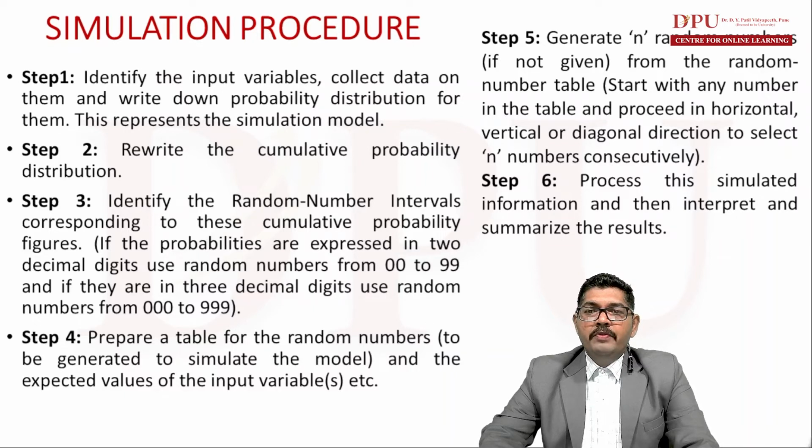So input variables decide the output, right? We must understand the different types of input variables. We must collect data regarding the input variables and write down the probability distribution. We must understand the probability distribution of the input variables also, and this represents the simulation model. So this is the first step: we identify the input variables and their probability distribution.